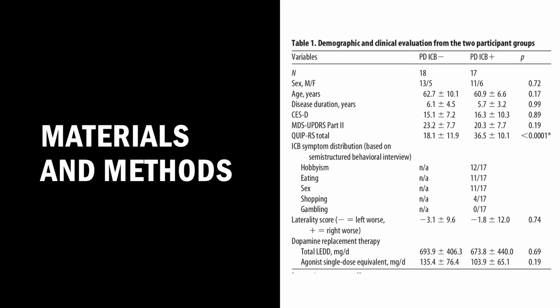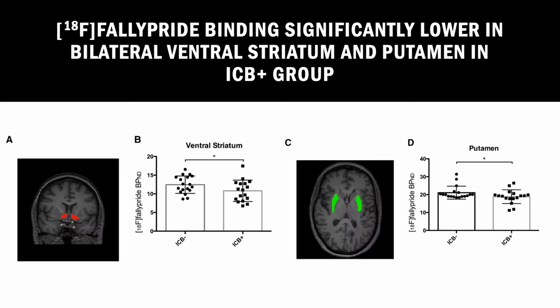A structural MRI and fallypride PET scan were performed during an off-dopamine state, one in which the patient's medications were not active. PET scans were performed on all regions of interest, or ROIs, including the caudate, putamen, globus pallidus, ventral striatum, amygdala, midbrain, thalamus, and cerebellum, with the cerebellum being used as a region of reference due to its relatively low D2-3 receptor expression. The study found that fallypride binding was significantly lower in the bilateral ventral striatum and putamen